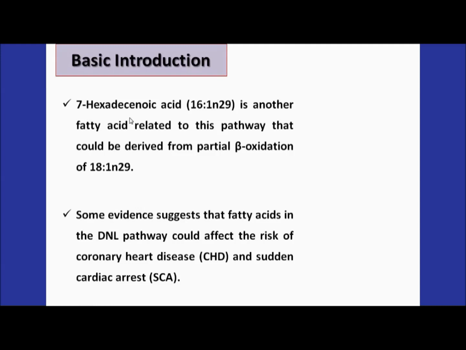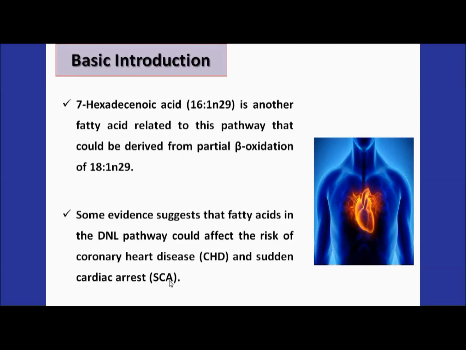This particular fatty acid, 7-hexadecenoic acid, is somehow related to your health. It has been reported in different health-related journals that this fatty acid could increase the risk of coronary heart disease, abbreviated as CHD, or sometimes it can raise the risk of sudden cardiac arrest, that is SCA.